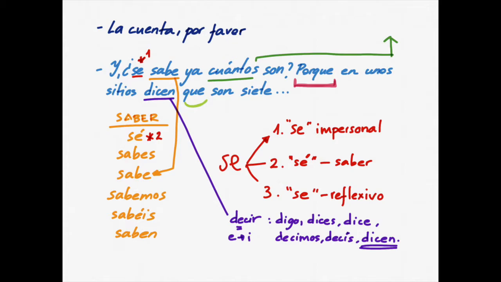So, algunos sitios dicen. Algunos sitios dicen que. Dice que is like that. Some places say that. Son 7, ¿no? Son is from the verb ser, to be. If you want to know more about ser, the conjugation and how to use it, you can click also the link above.